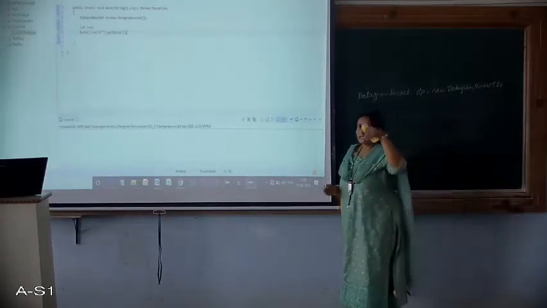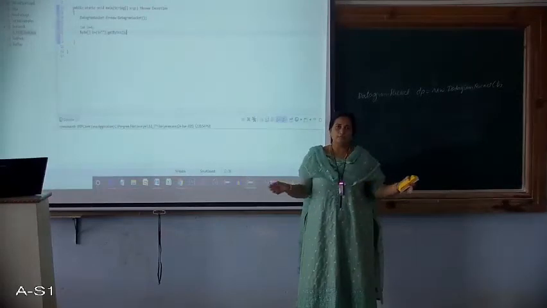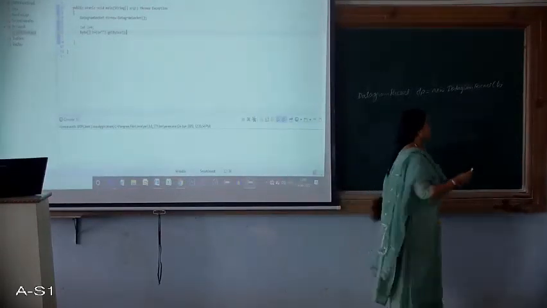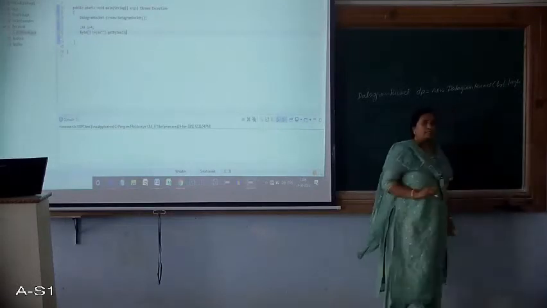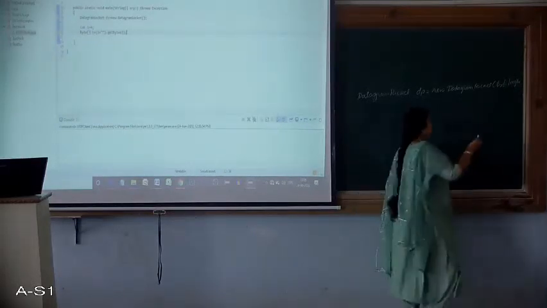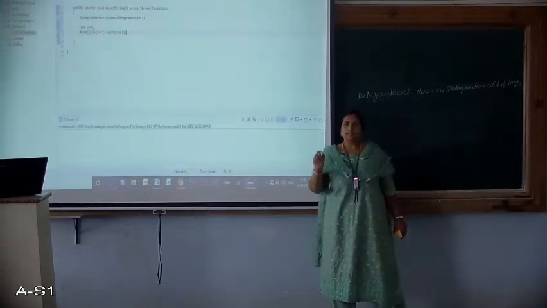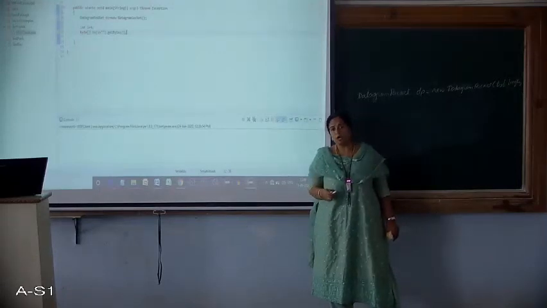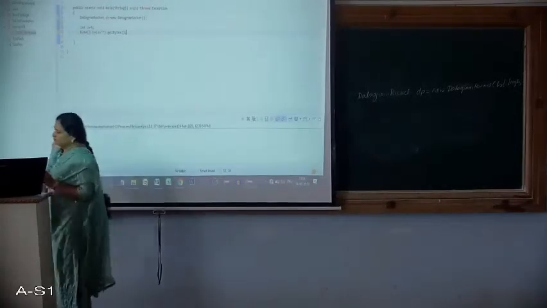Now the length of the data. How do we find the length of those bytes? There is a function called length, that is b.length. Now the third parameter should be the IP address of the server and the port number. So how do we get that? Let's see how to do that.